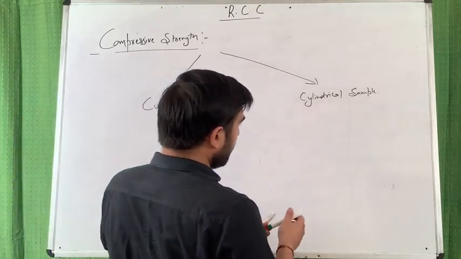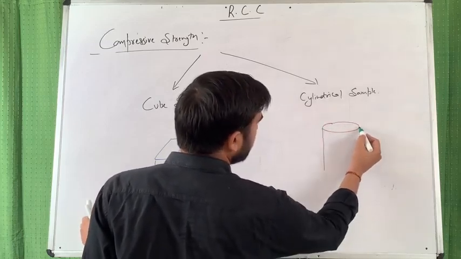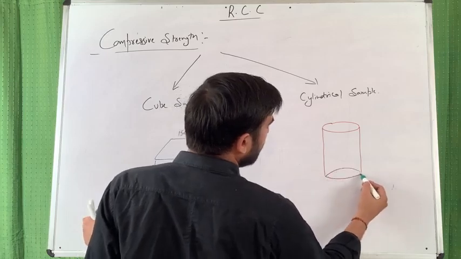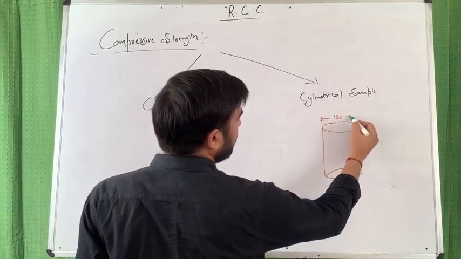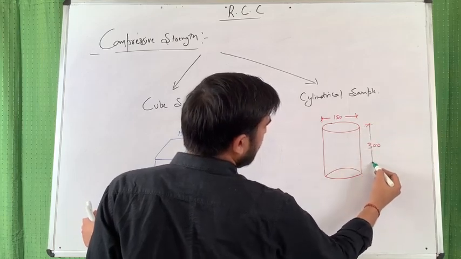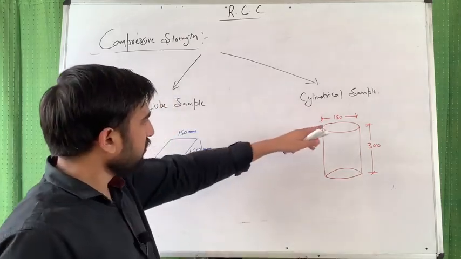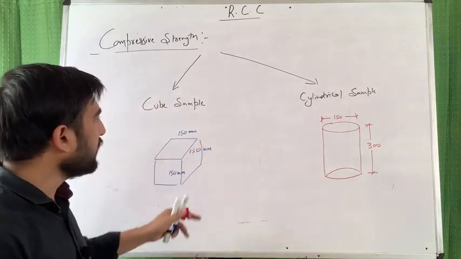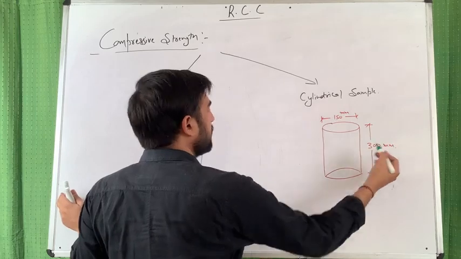Another type of sample is the cylindrical sample, which is 150 mm in diameter. Whenever a cylindrical sample is prepared in RCC and Geotech, we always maintain the ratio 150 by 300, in mm.